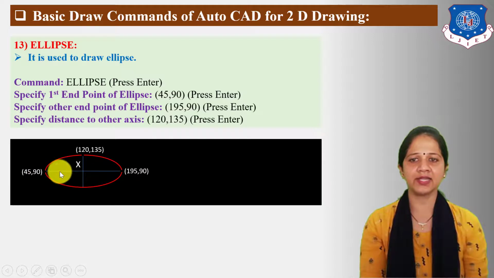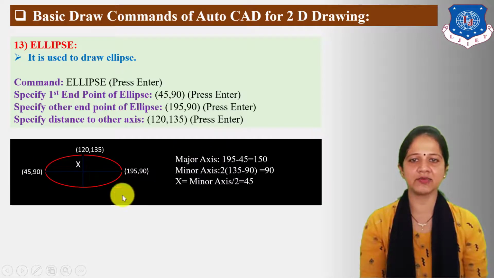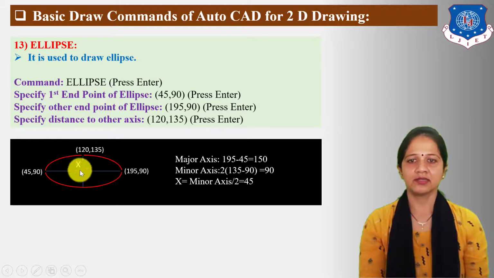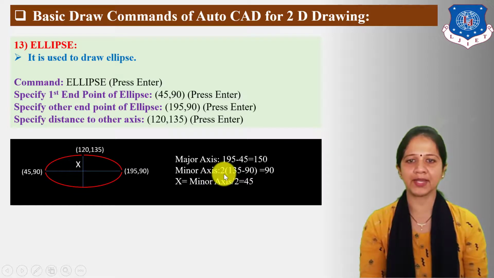So here the length of the major axis is equal to 195 minus 45, which is equal to 150. The length of the minor axis is equal to 2 times (135 minus 90), which is equal to 90, and the semi-minor axis is equal to minor axis divided by 2, which is equal to 45.